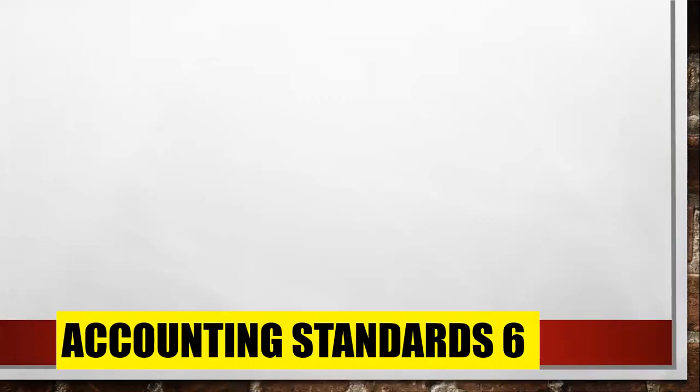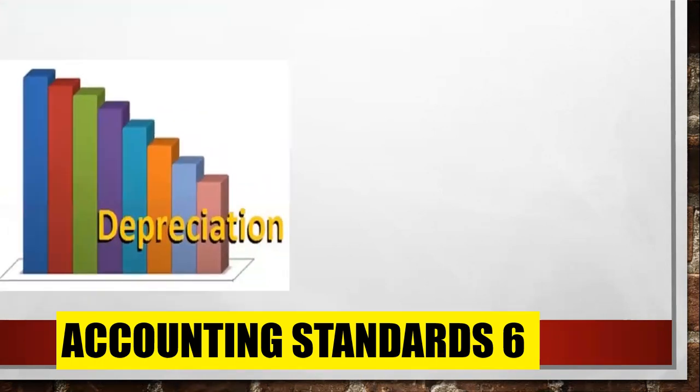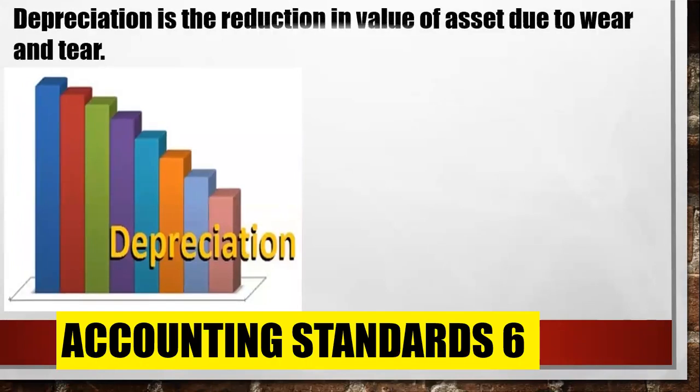See, in Schedule 2 of the Companies Act 2013, there is now a requirement to allocate your depreciation amount over your asset because of its useful life. Okay, because of its uses, in Accounting Standard 6 there is depreciation. Depreciation is the decrease in the value of an asset due to wear and tear.